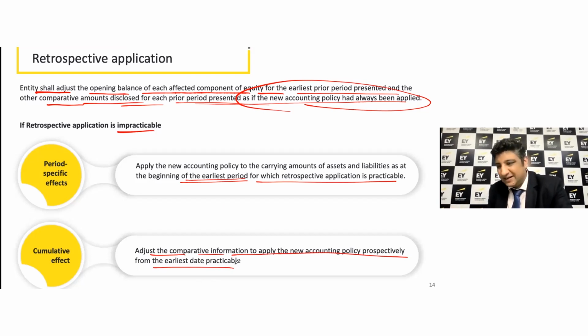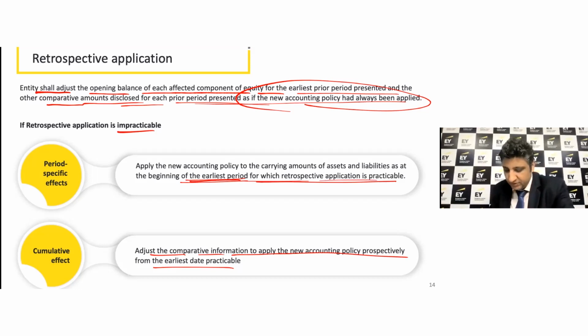Okay. The standard does not define practicability straightforward, but it could be understood that it may not be feasible or possible for the entity to really go back because the data is lost or the records are destroyed, or there could be, let's say, an unforeseen, unexpected contingency that took place because of which information can practically not be retrieved, right? So when you look at all these aspects, then you see that it's not practically possible to go back, and that is where you start looking at bringing those changes from the